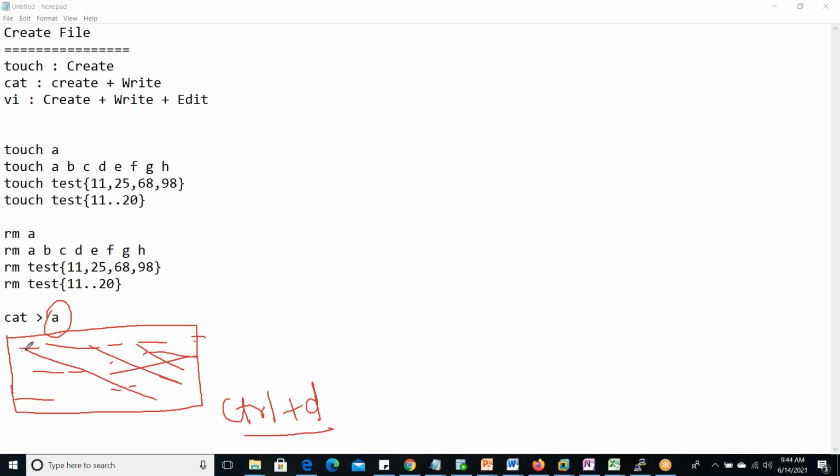And in the middle, suppose we did some mistake. This is the first line, second line, third line. Now we are in the fourth line, and our cursor is here. We observed that in the second line we made a mistake. Now we cannot go back to the previous line. Whatever way we try, it will not go back, so we cannot modify or edit it. But in the same line, it can be modified or edited. How? With backspace, everything will be deleted in the same line where the cursor is present, so again we can write here. In the same line we can modify, but in a previous line we cannot. That is the demerit of this cat command.